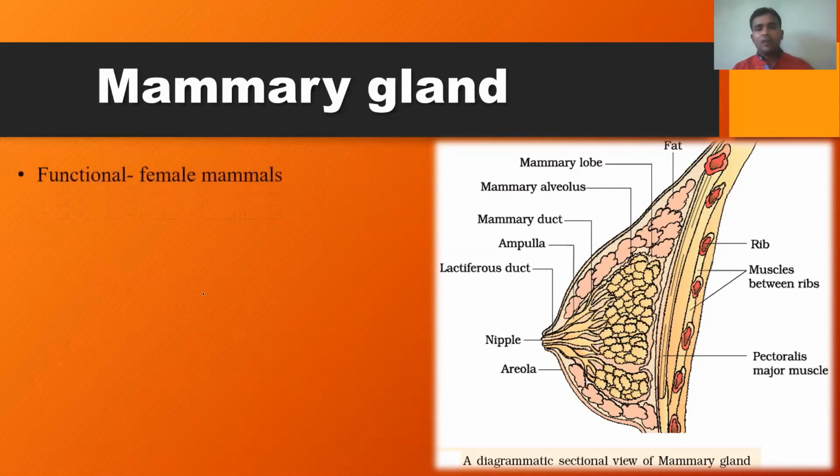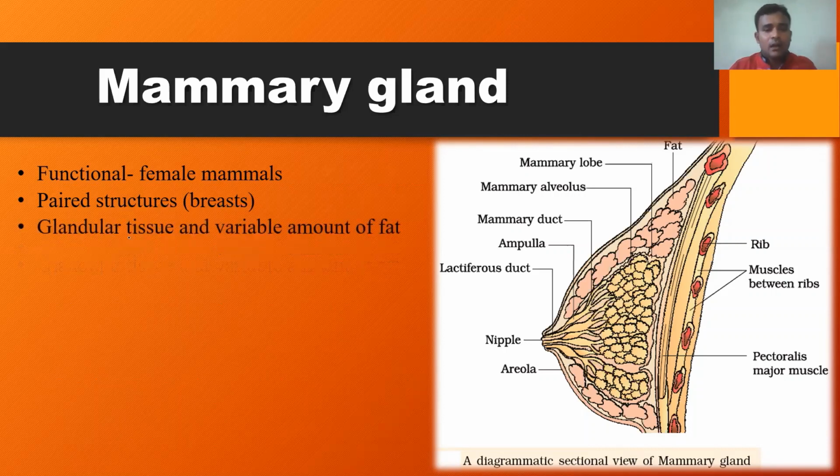Now let us see the important points. The presence of mammary glands is a characteristic feature of mammals. Mammary glands are found both in males as well as in females, but are functional in females. The presence of functional mammary glands is a unique feature of female mammals, and these are paired structures commonly known as breasts.